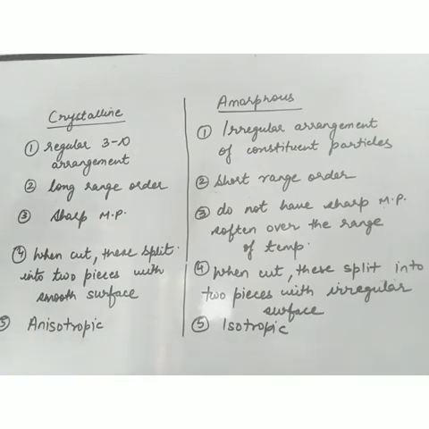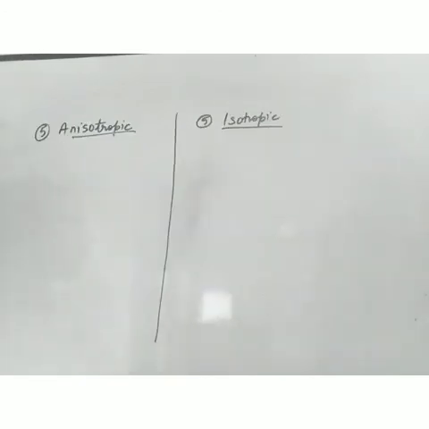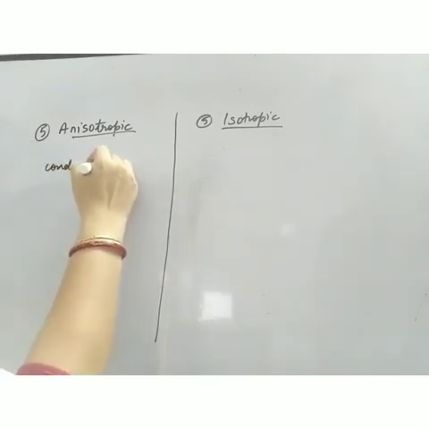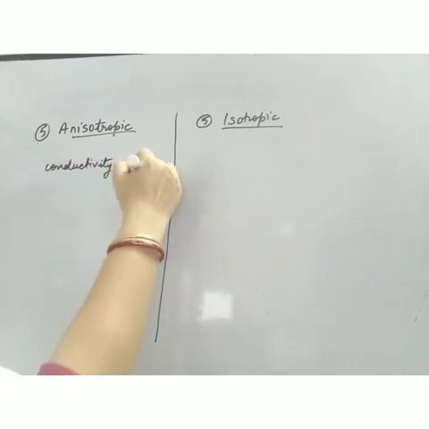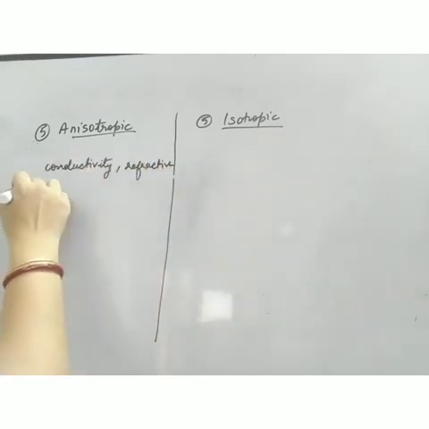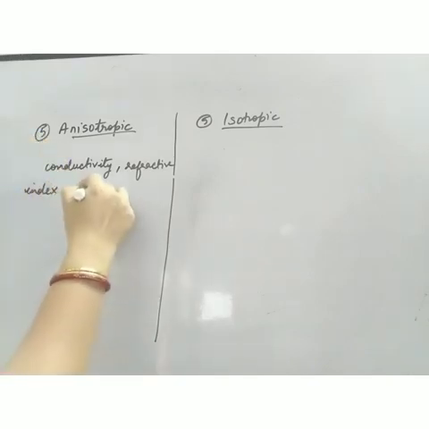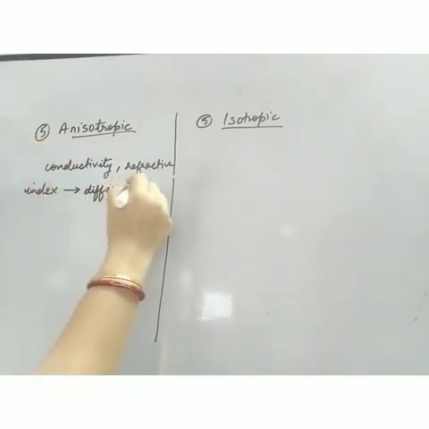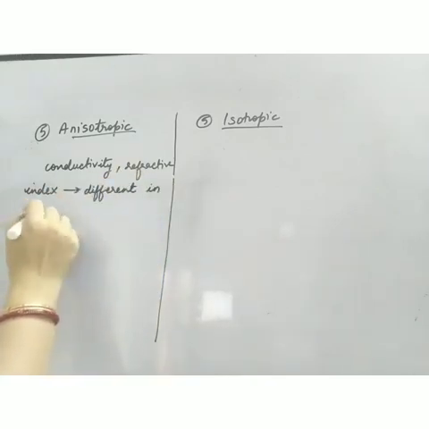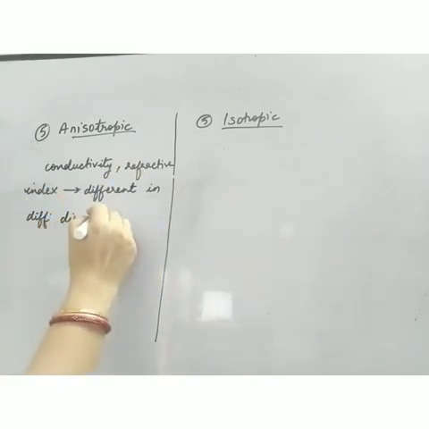Now the last point is, these are anisotropic and these are isotropic. So we are going to discuss this in detail. What is the meaning of anisotropy or isotropy? There are several physical properties like conductivity, refractive index. So there are several properties of solids like conductivity and refractive index, and if these physical properties are different in different directions, then that property is known as anisotropy.